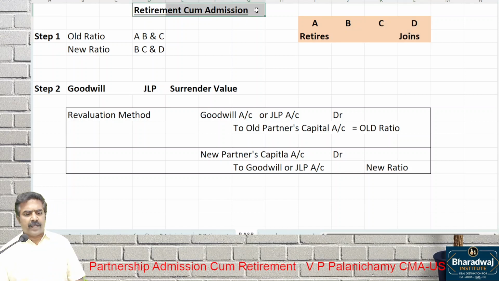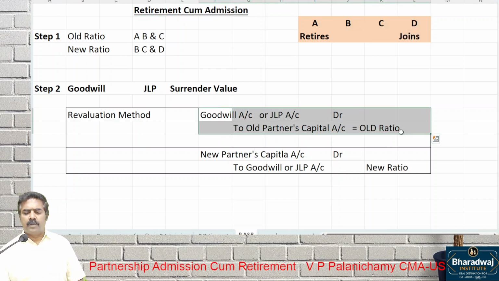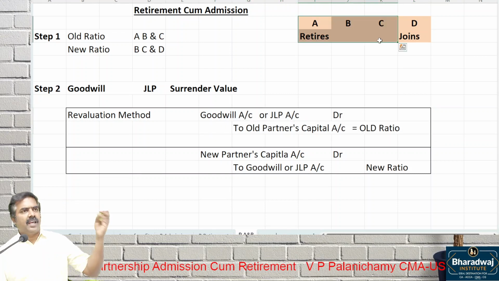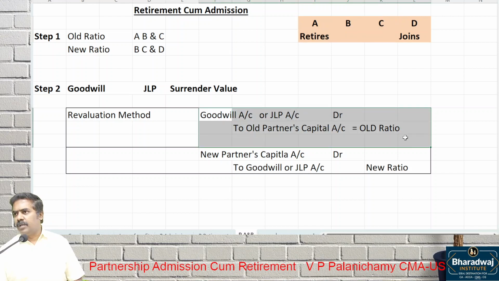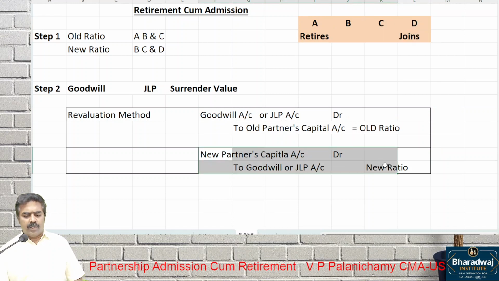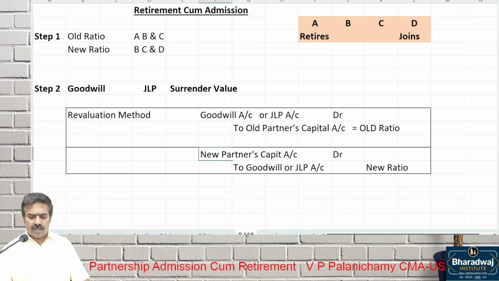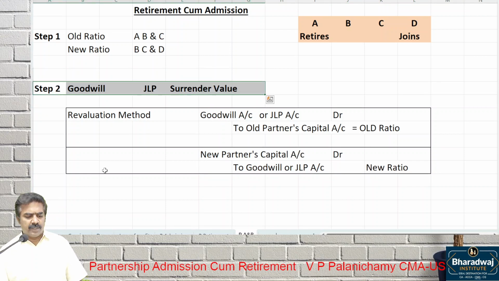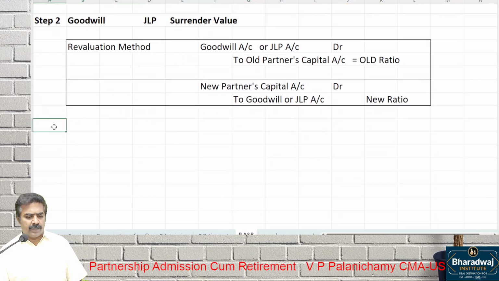So when both happen, raise the goodwill to old partners. Why to old partners? In the past, ABC worked and created the goodwill. That goodwill belongs to old partners in old ratio. After retirement and admission, if the goodwill is written off, new partners' capital account debtor to goodwill or JLP account in new ratio. That is step 2, adjustment for goodwill and joint life policy.